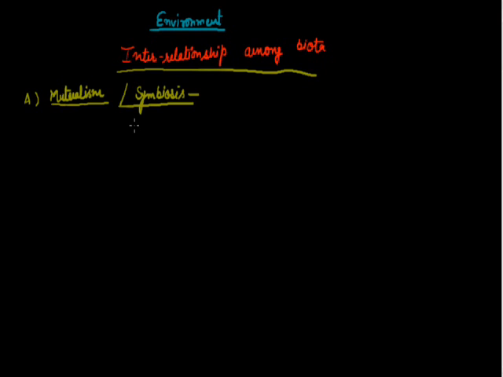You can say this is a positive kind of interrelationship, where one gets benefit from the other. So it's a relationship between two different organisms where both are benefited.